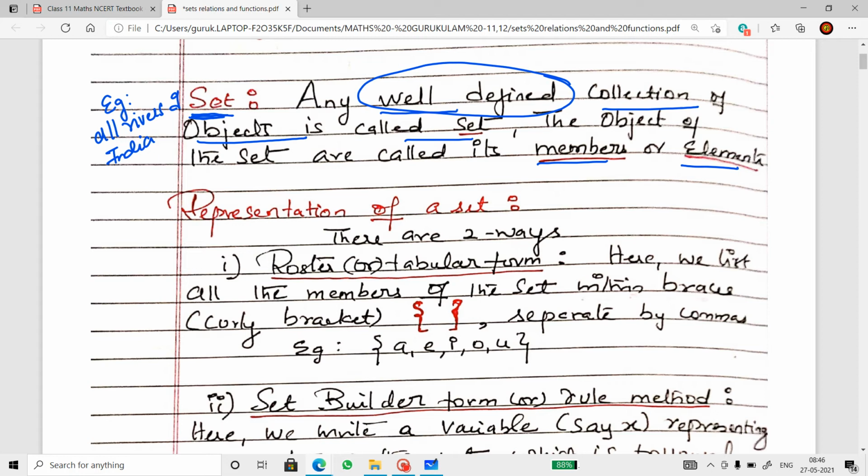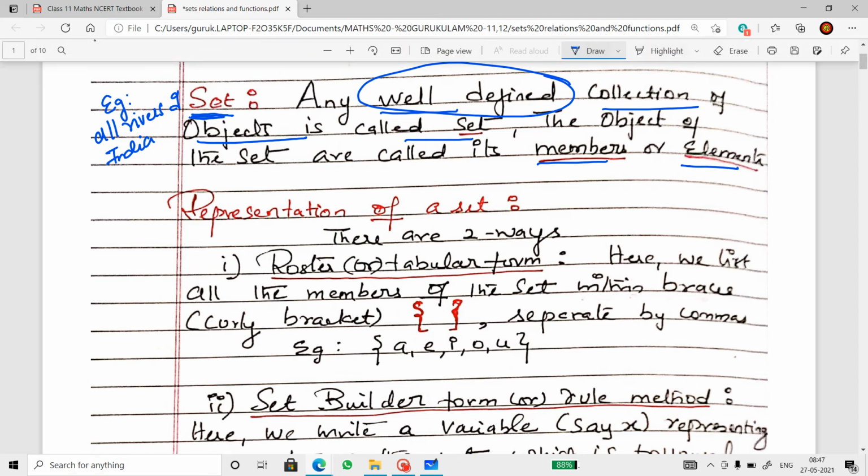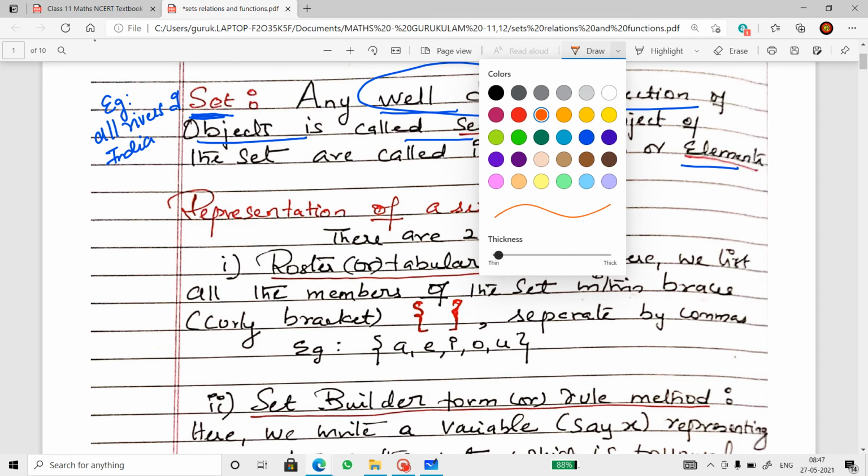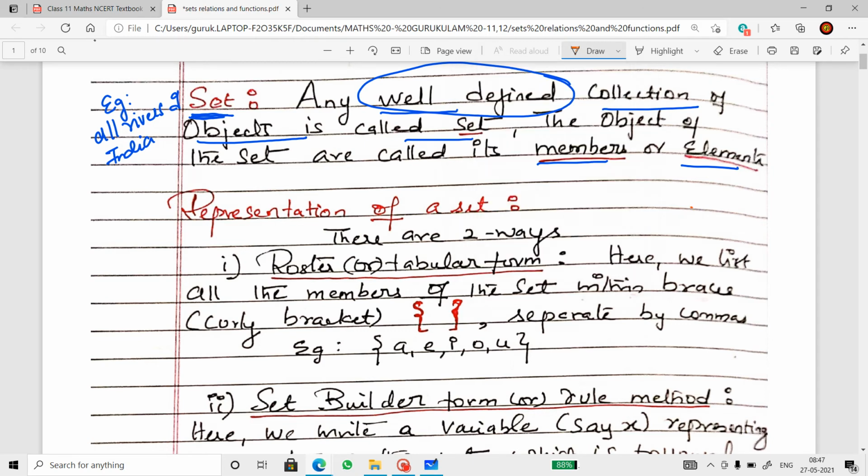All right. Now let's see a few examples where it is not a set. When do we say it's not a set? Say, for example, all big cities of India. All big cities of India differs from person to person. It's not a well-defined collection.